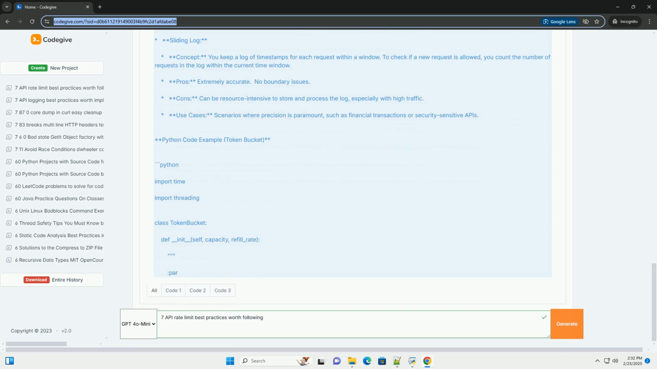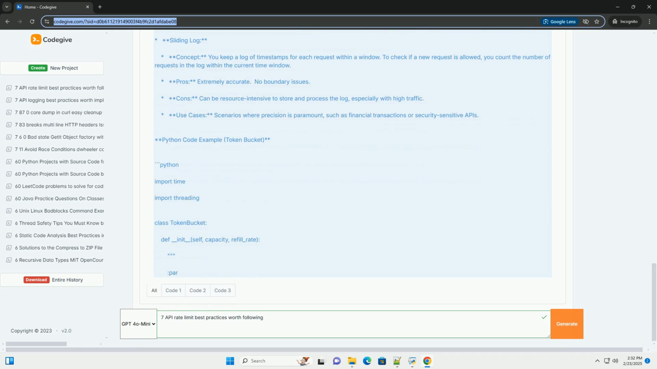Pros. Handles bursts of traffic well, up to the bucket capacity. Smooths out traffic over time. Cons. Can be slightly more complex to implement than simpler algorithms. Use cases. Good for general purpose rate limiting, especially when you want to allow some burstiness. Leaky bucket.